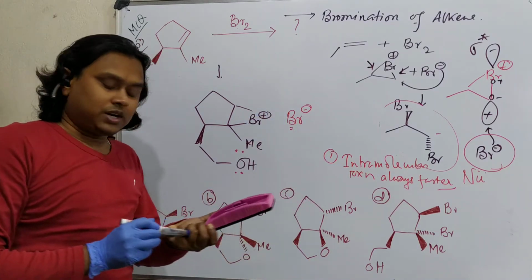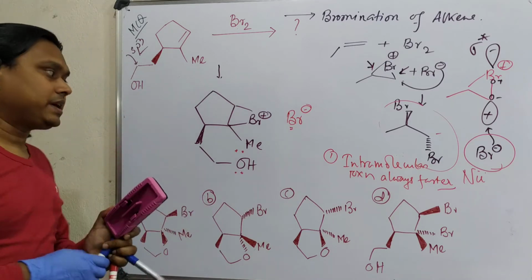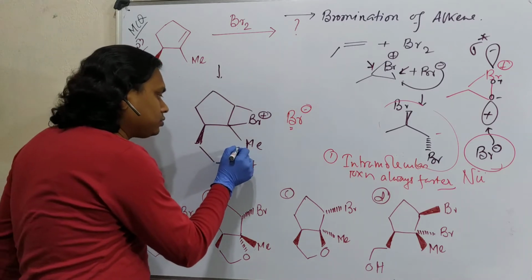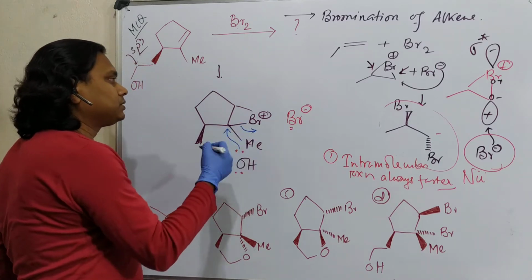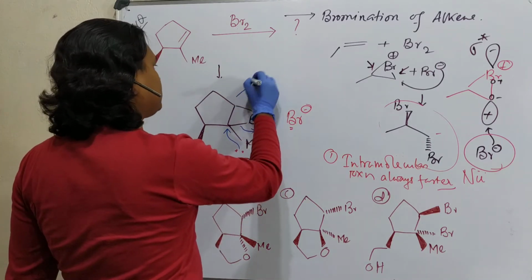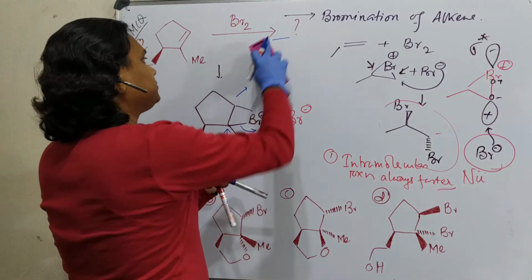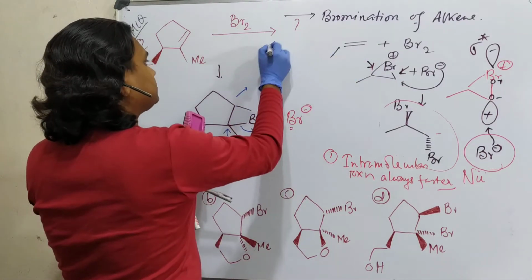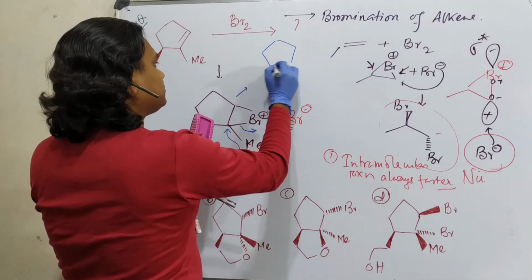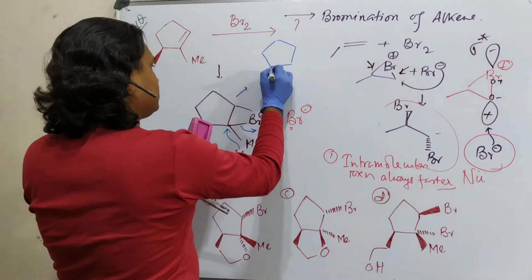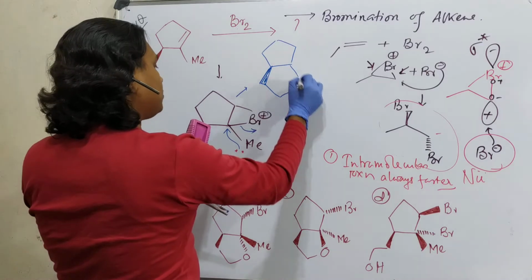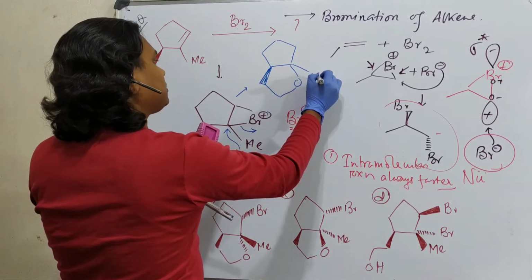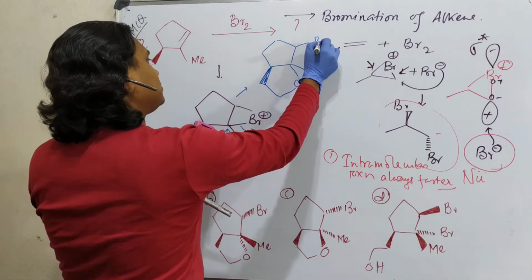So in this case, what can you expect? You can expect that this nucleophile will attack and it will open up. So now, fine, it will result in this. This is the top side, fine. This O, Me, and in this case, bromine.